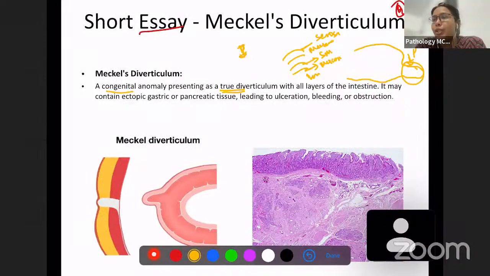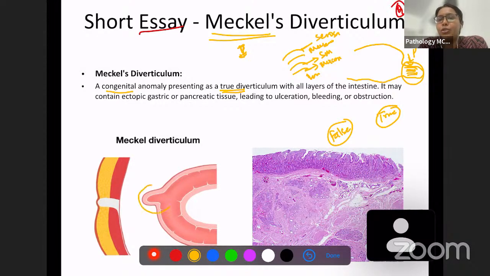So when this diverticulum has all these four layers, then it is a true diverticulum. When it does not have all the layers, it has only 3 or 2 layers, then it is a false diverticulum. So this is how we differentiate between a true diverticulum and a false diverticulum. Meckel's diverticulum here is a true diverticulum. In this image, you can see that all the layers are outpouched.